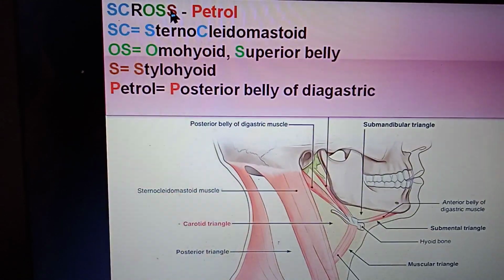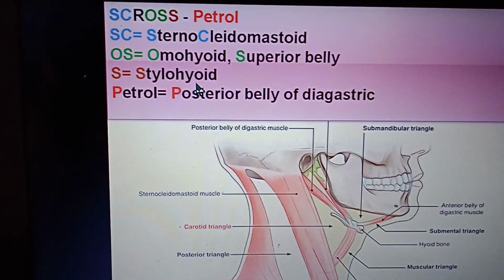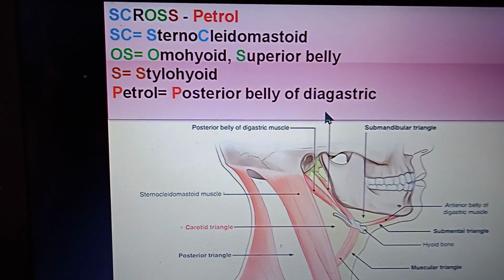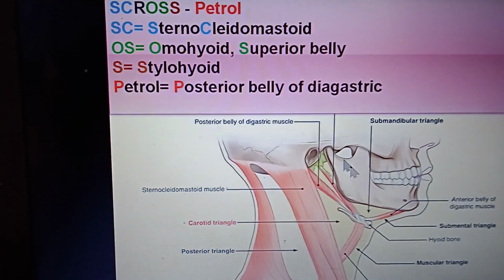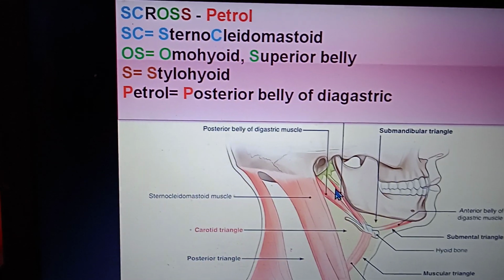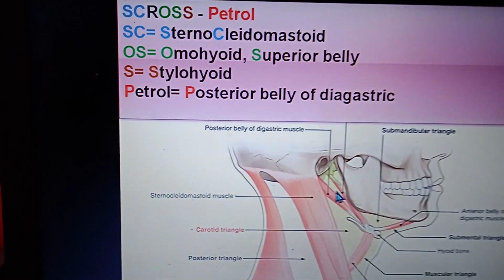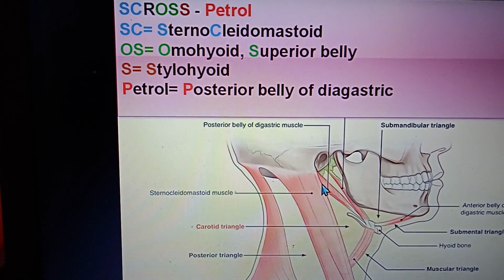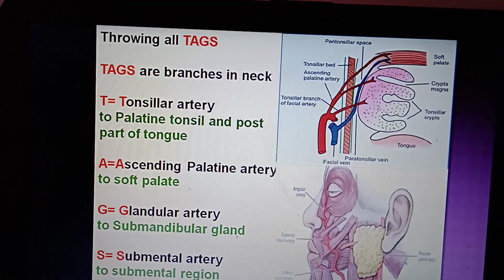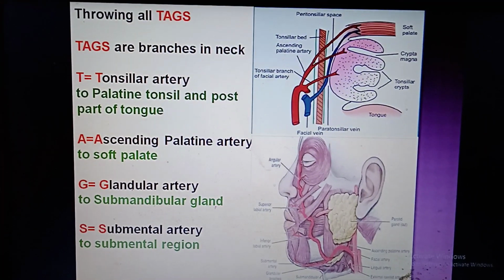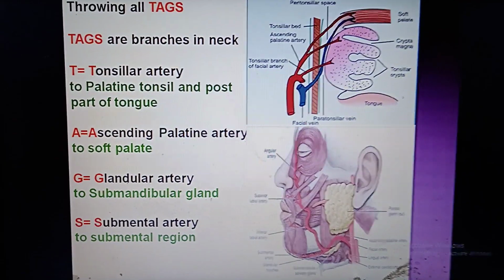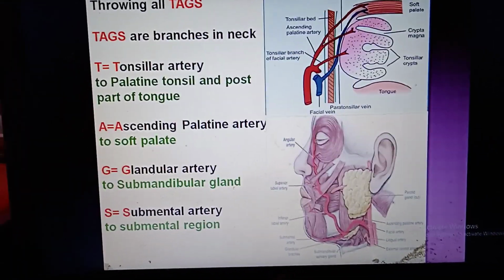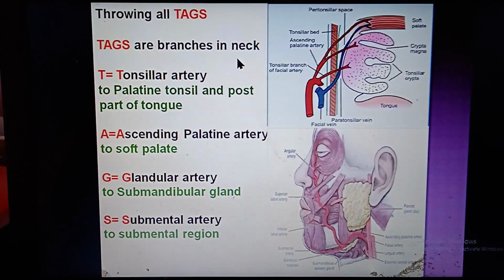Then S, which stands for stylohyoid, and petrol is the posterior belly of digastric. These two muscles form the antero-superior boundary of the carotid triangle. Anteriorly this is stylohyoid, and posteriorly this is the posterior belly of digastric. Throwing all tags of life, throwing all tags behind. So these tags are nothing but the branches in the neck.